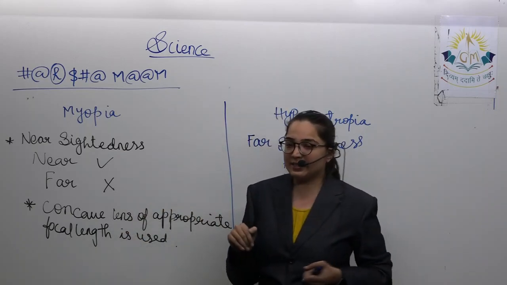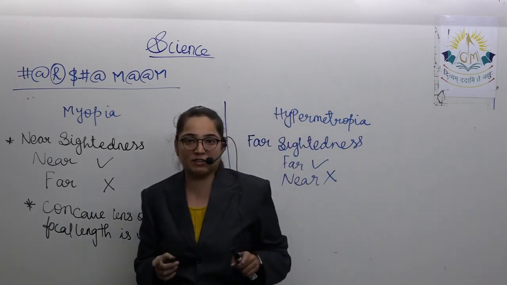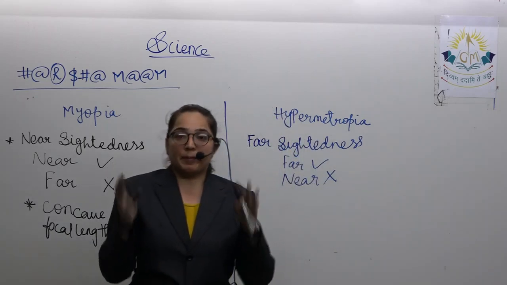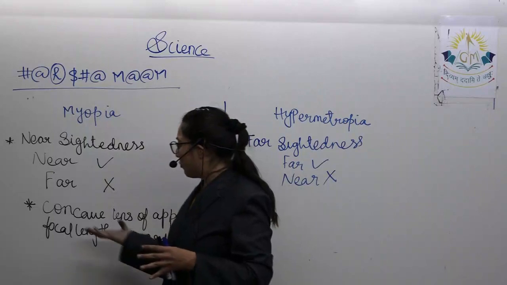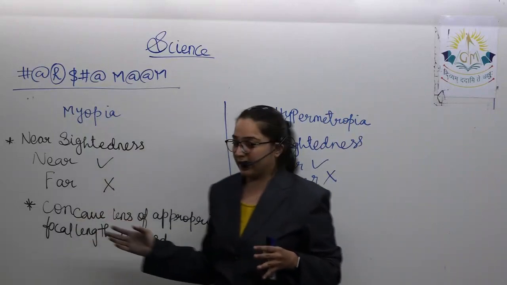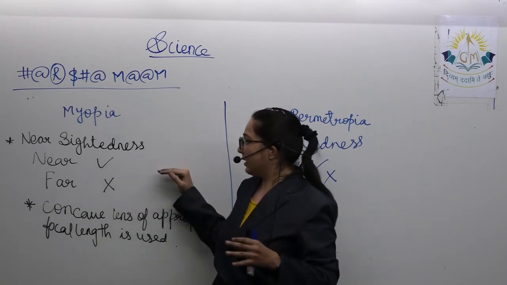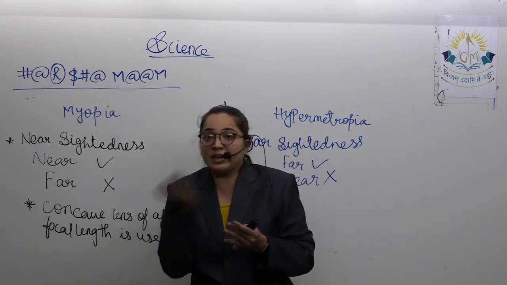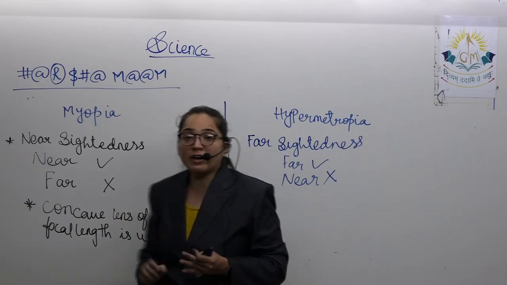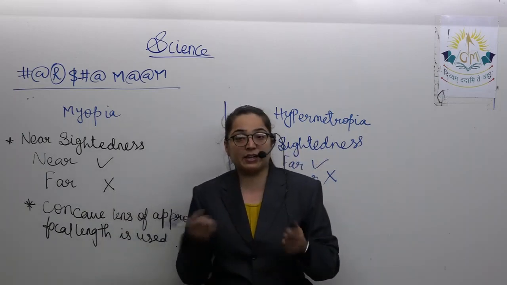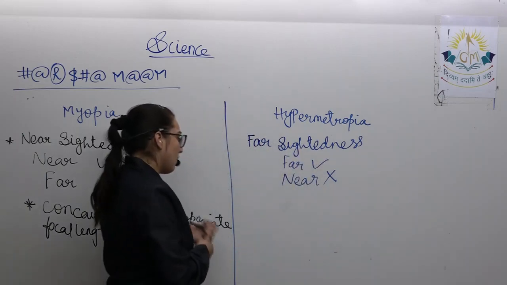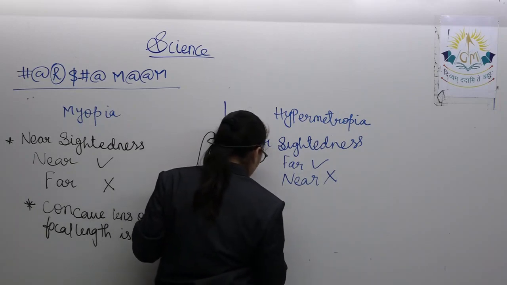That is, near things are seen clearly, far things are not seen clearly. People like you and me, all of us have this defect. Far things are not seen. That is nearsightedness. To remove nearsightedness, we are using concave. So to remove farsightedness, which lens will we use? We will use convex.